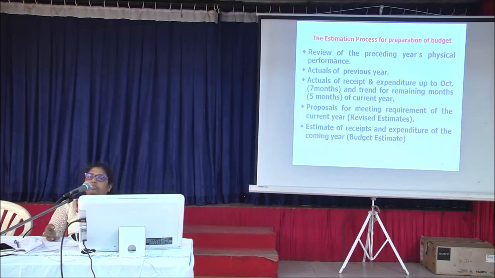Against the 7 months, we will see the trend of expenditure and we tell, okay, for the next 5 months it will be this much. Like last year when we got the 7th pay commission, our expenditure all of a sudden shot up. So for the next 5 months, if we go as per the trend, we will not be able to do it. So whatever the likely increases are, we will give them in the 5 months.